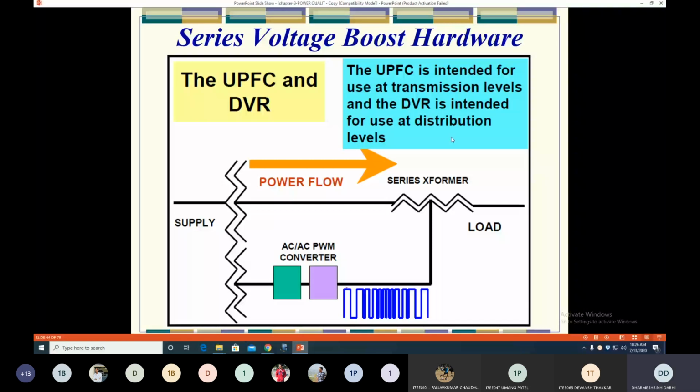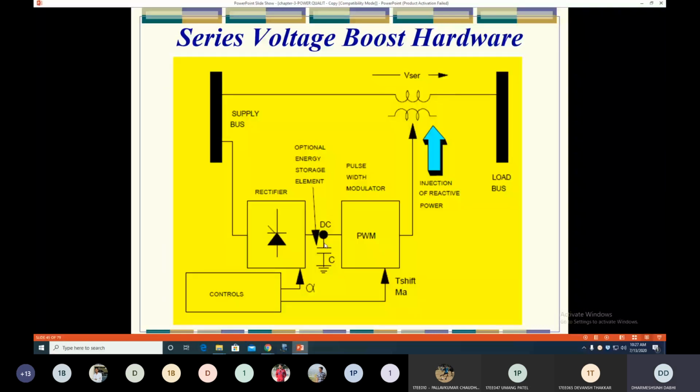So UPFC is generally used for the transmission line and DVR is used for the distribution line. The operating principle of both the devices is the same. This is the simple diagram of both the devices. Here you can see the different components of both the FACTS devices: we use a rectifier, inverters, series transformer, and control circuits. Clear?